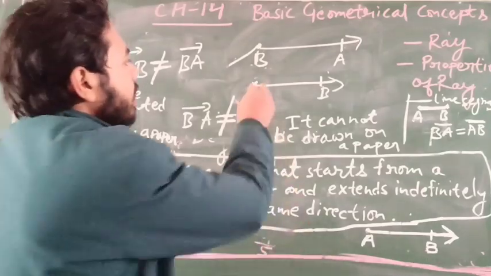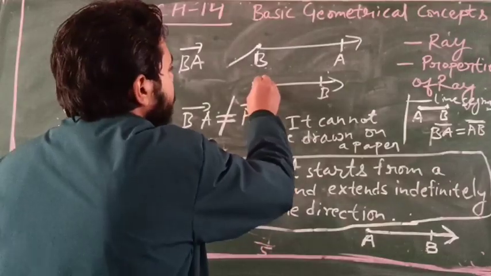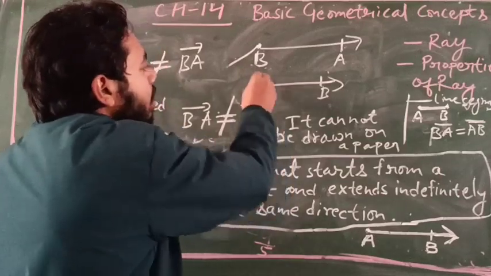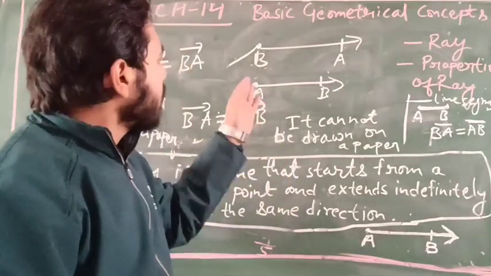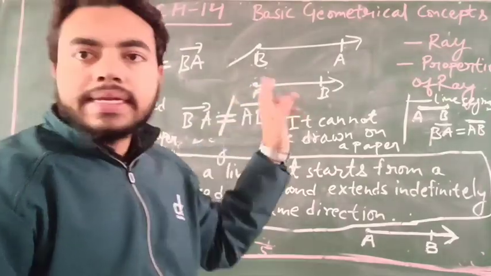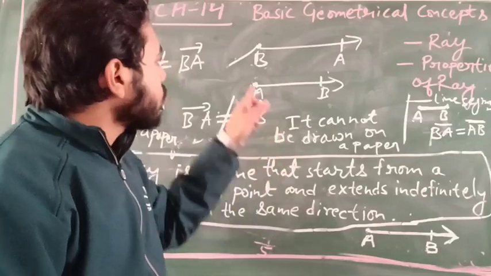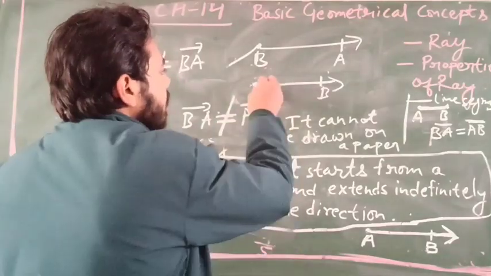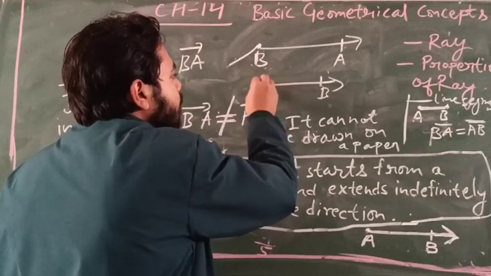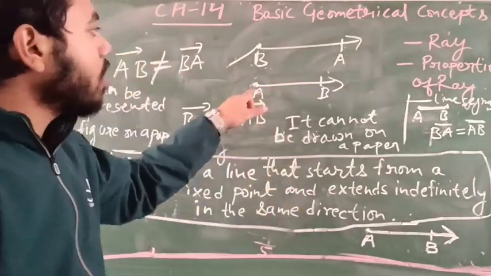Notice a ray has only one end point. This ray has only an initial point, it has no other end point. So we can also say that it has one end point, and that end point is its initial point.